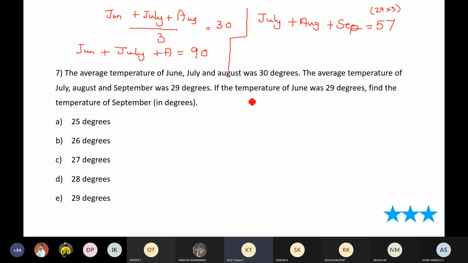Okay. Now listen carefully. If the temperature of June was 29, you have told me the temperature of June was 29. Okay. If June is 29, using this, can I say July plus August is equal to 90 minus 29? So 90 minus 29, what would it be?